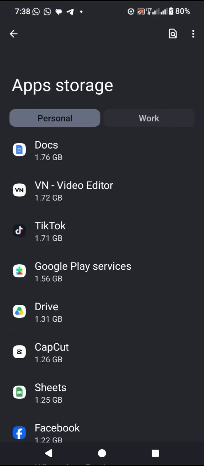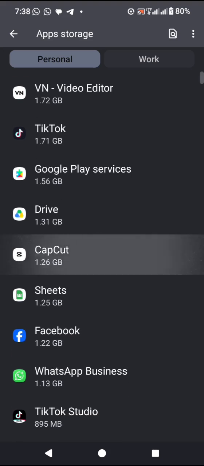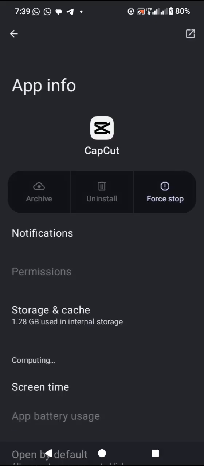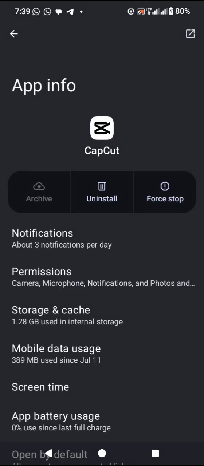Like if I want to uninstall CapCut now, I think I have to go to the application part to do that. But I can clear the storage here, and the storage is around 483 MB. Normally I'm supposed to be able to uninstall the application here, and yes, I can uninstall it right here.